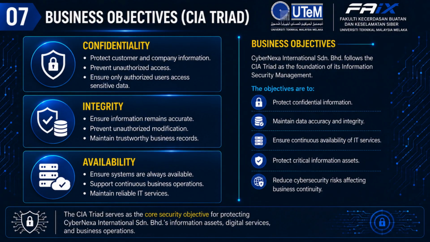This slide presents the business objectives of CyberNexa International SDN. BHD., which are based on the CIA triad. The first objective is confidentiality, which ensures that sensitive customer and company information can only be accessed by authorized users. The second objective is integrity, which ensures that information remains accurate, complete, and protected from unauthorized modification. The third objective is availability, which ensures that systems and services remain accessible whenever they are needed to support business operations. By achieving these three security principles, CyberNexa aims to protect its critical information assets, maintain reliable IT services, and reduce cybersecurity risks that could affect business continuity.